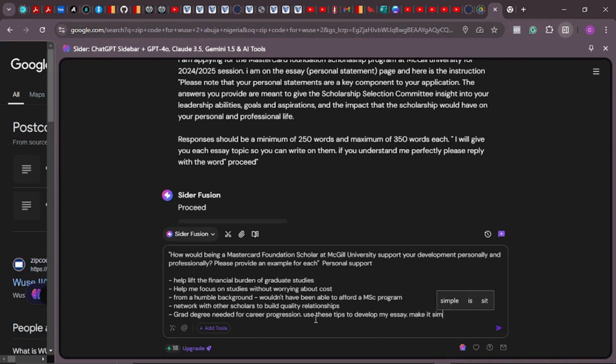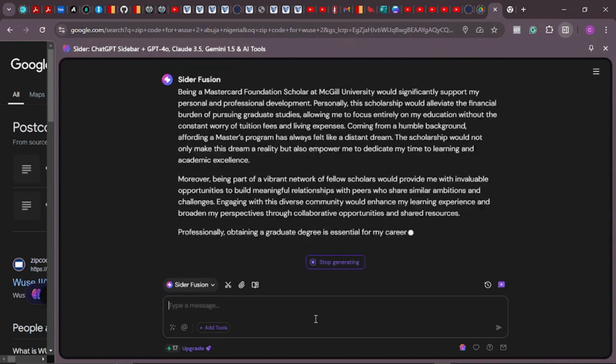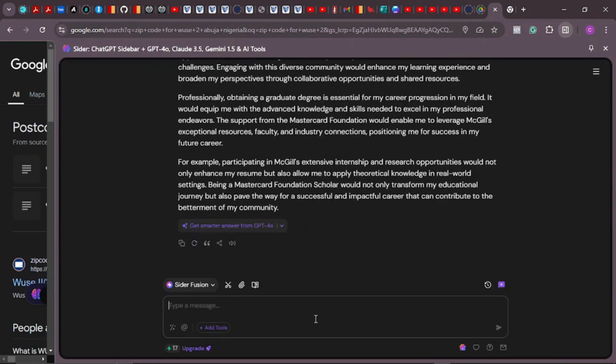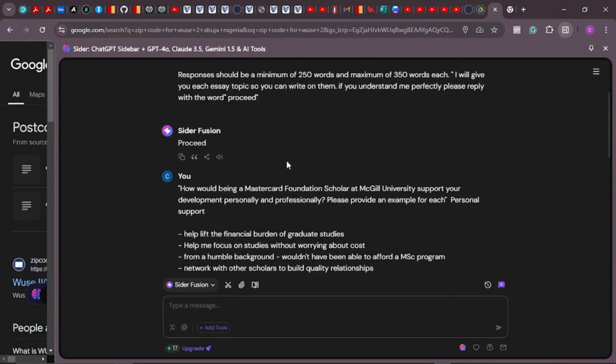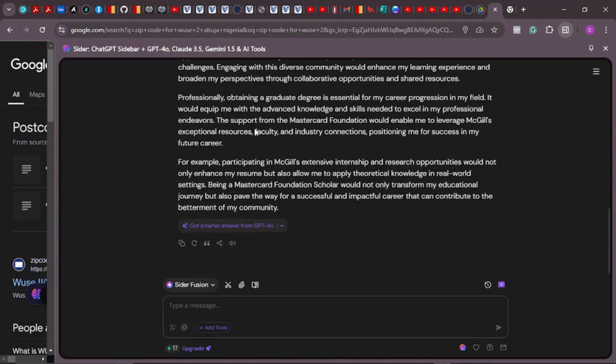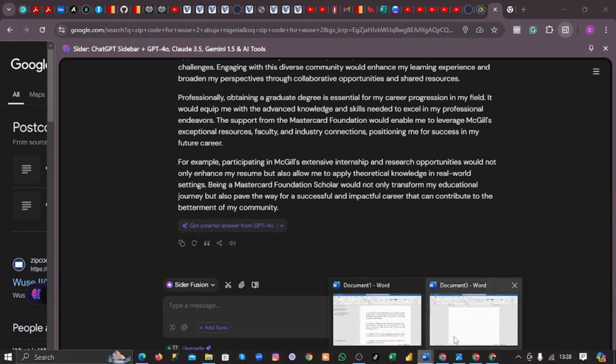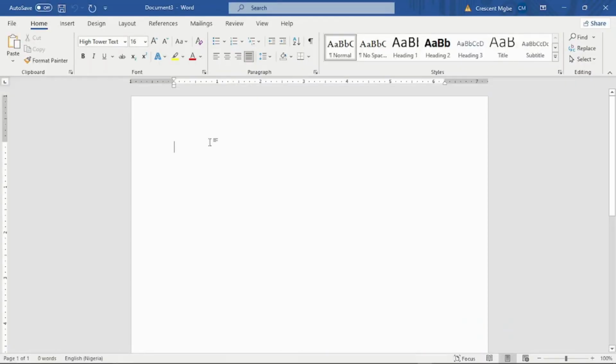Make it simple and unique. Good. Then you enter. Then it's going to use exactly what you have given it to write, and it's going to stick to this instruction here. So look at what it has written for us. We'll just copy it and come back to Microsoft Word and paste it.